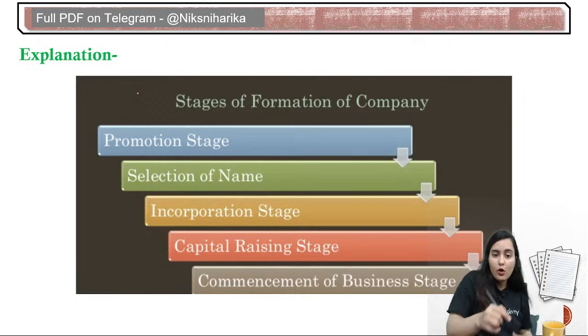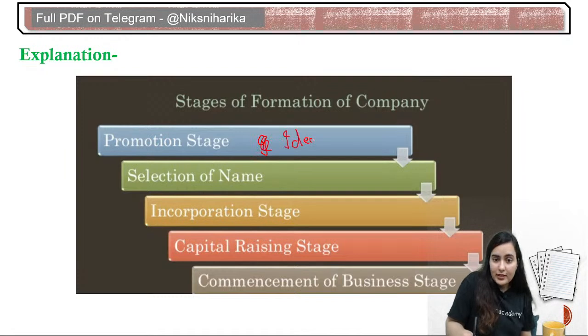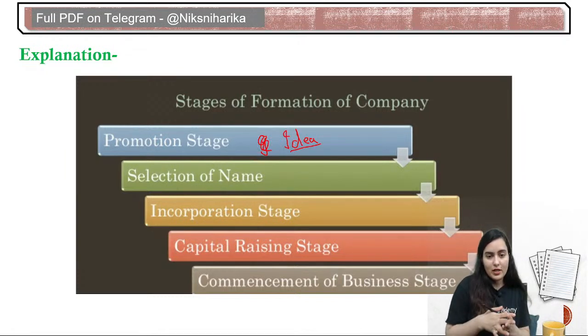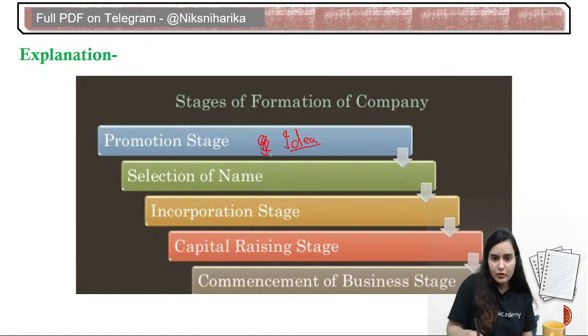We got some idea, but that idea has to be converted into some name which is marketable, which people will remember for a very long period of time. So that name we select.